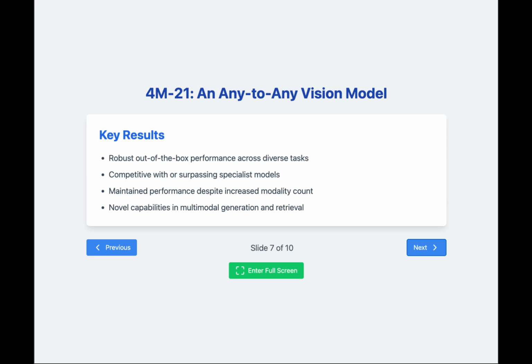The results achieved by 4M-21 are remarkable. Despite handling a significantly larger number of modalities, it shows no performance degradation compared to specialist models or previous multimodal approaches. It demonstrates robust, out-of-the-box performance across a wide spectrum of tasks, often matching or outperforming task-specific models. Furthermore, it enables novel capabilities in multimodal generation and retrieval that were previously unattainable.